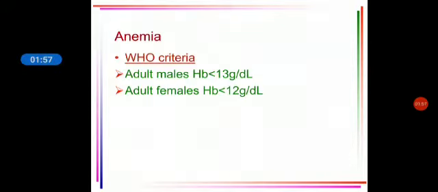Now, according to WHO, the World Health Organization, they have set a criteria for labeling a person as anemic. When the hemoglobin level is low, it is called anemia. When the hemoglobin level is high, it is called polycythemia. In adult males the normal range is 13 grams per deciliter; anything less than 13 grams, you can label as anemia. For females it is 12 grams. This is according to WHO standards.